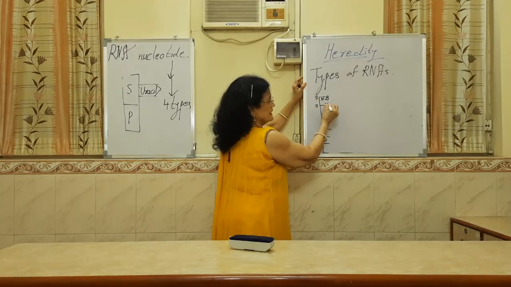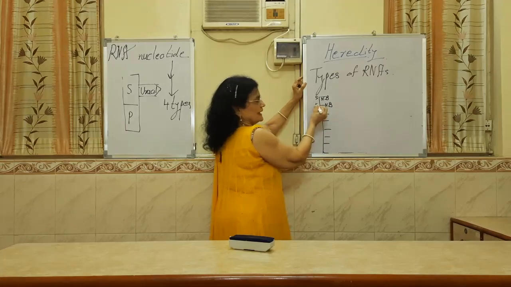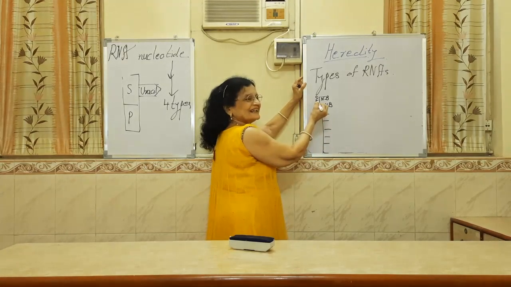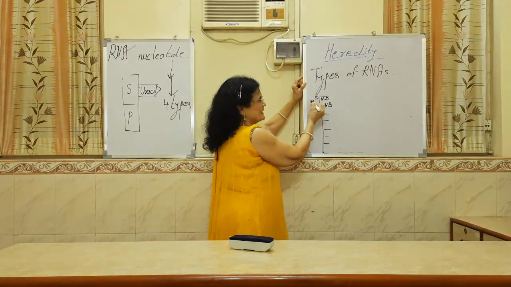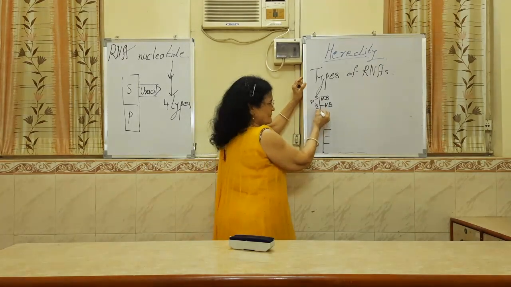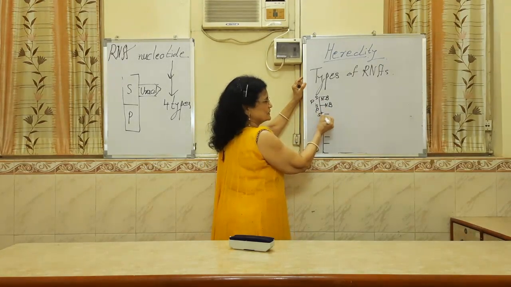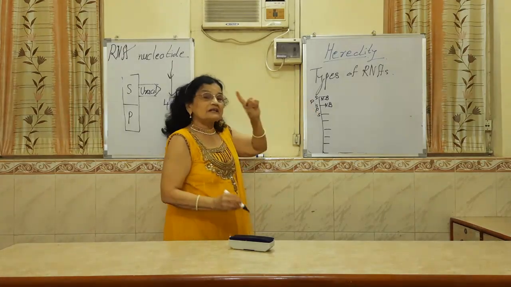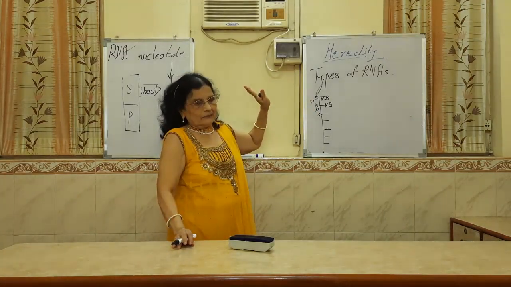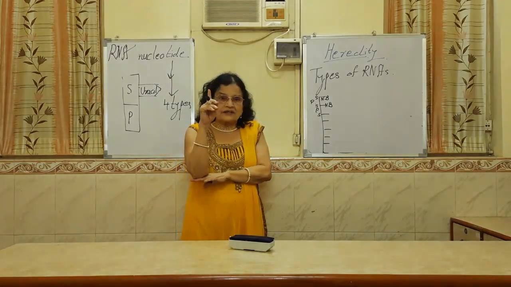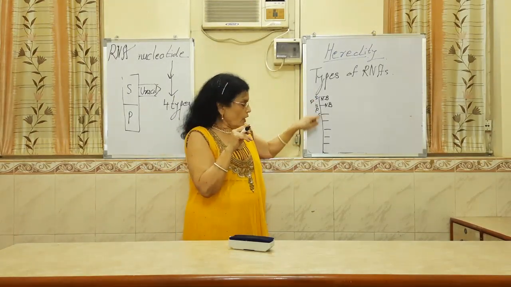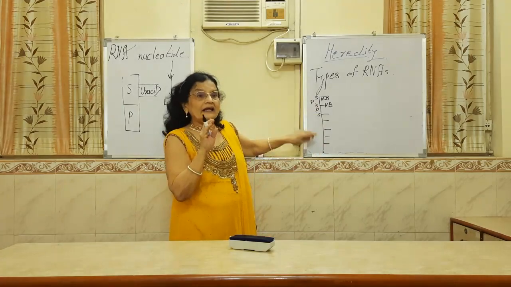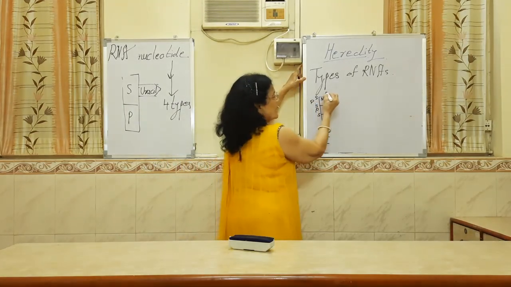Again there is a second nitrogen base. In between, yes, phosphoric acid molecule, again phosphoric acid molecule here, sugar and so on. So, the first type of RNA is a straight strand. It is the longest one and it is called mRNA.